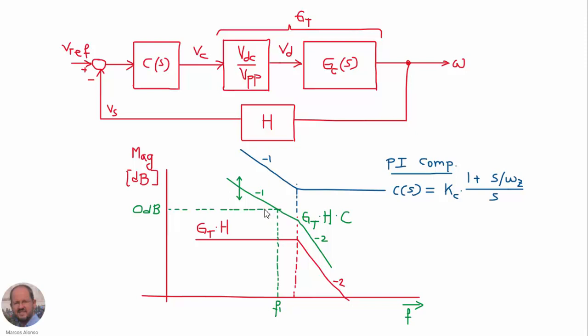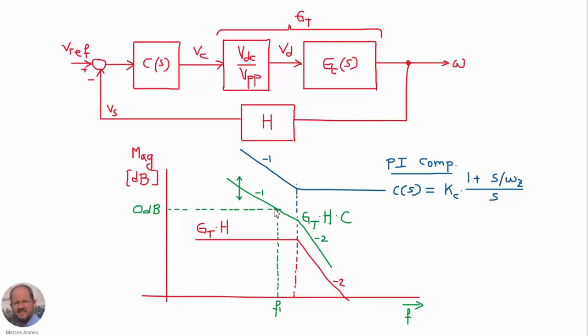So something like this would be stable, and the limit would be that we get 0 dBs at this point here, at which we will have a phase margin of 45 degrees, which usually is good enough for regular applications. In this way, we can increase the bandwidth and the dynamic response of our system.